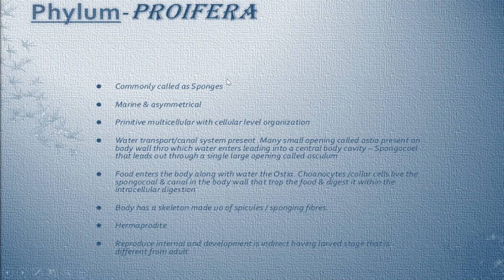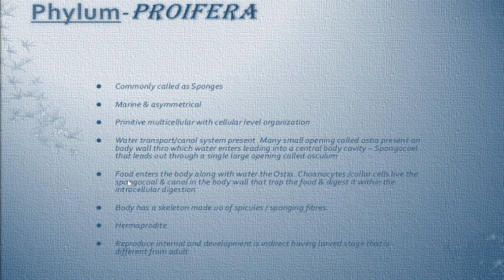Phylum Porifera is commonly known as sponges. All organisms here are marine. They are asymmetrical. They are primitive multicellular with cellular level of organization. In video 1, I have discussed all these terms. So if you have not seen video 1, please see it first. Then you will understand these terms, what is asymmetrical, what is cellular level of organization.